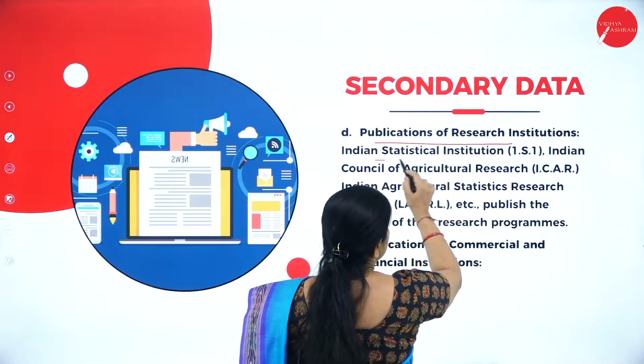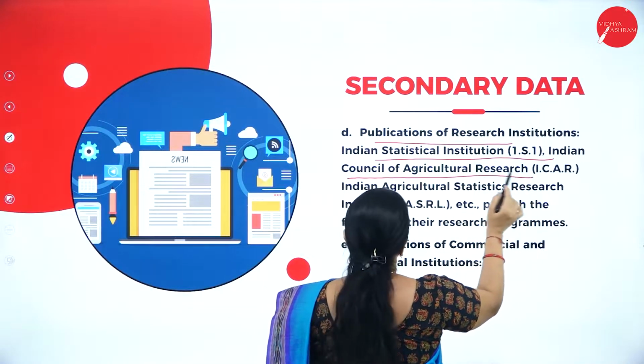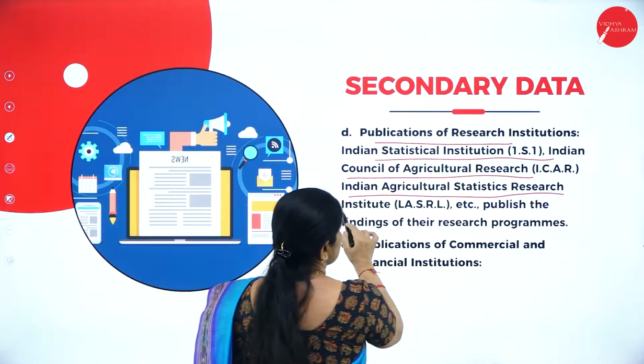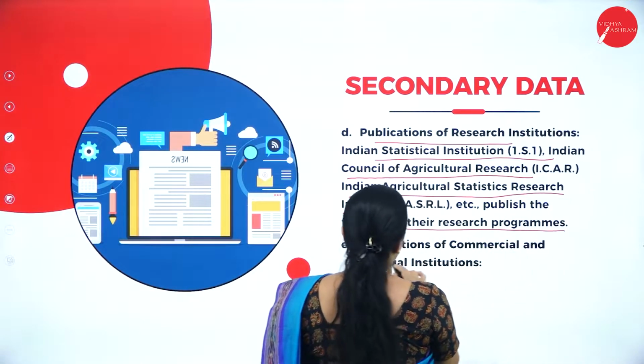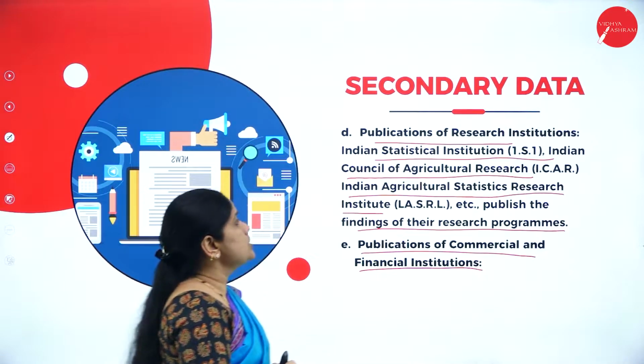Then the next one is publication of research institutes. The Indian Statistical Institute, ISI, Indian Council of Agricultural Research, Indian Agricultural Statistics Research Institute, etc. publish the findings of their research programs. Then publications of commercial and financial institutions.